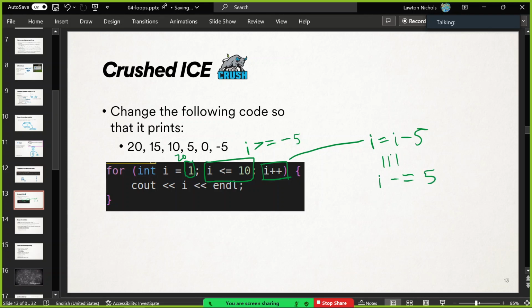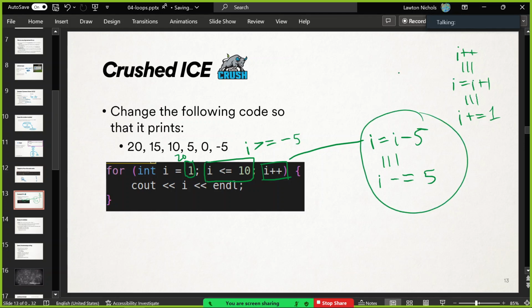It's a cool little shorthand. And remember that I++ was equivalent to I equals I plus 1, which is equivalent to I plus equals 1. You got all those options. But when it's more than 1, you can't use like I minus minus and then just type 5 minus signs or something. That won't work. So yeah, that's all that needs to change.